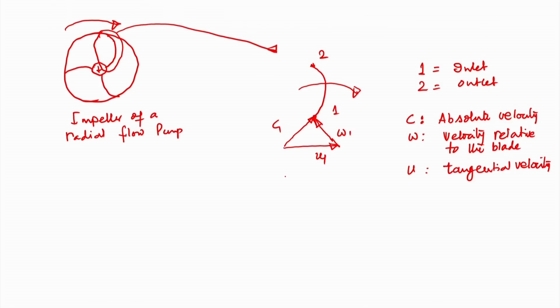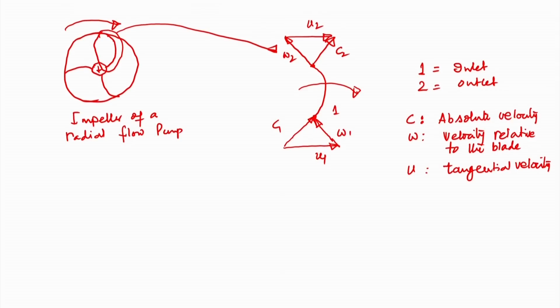Similarly, I can draw the velocity triangle at the outlet. This is U2, this is C2, and this is W2. C2 is the absolute velocity at the outlet, W2 is the relative velocity at the outlet, and U2 is the tangential velocity at the outlet.